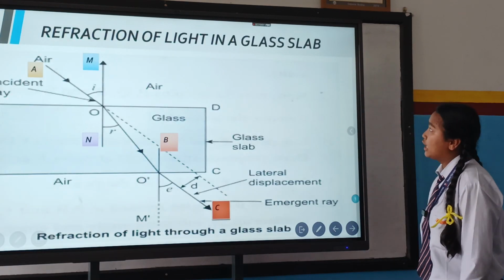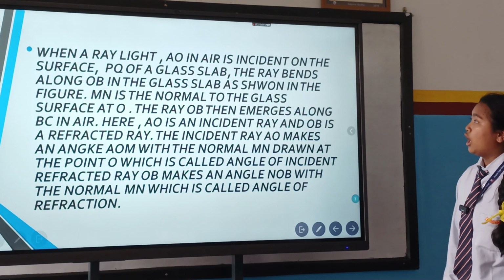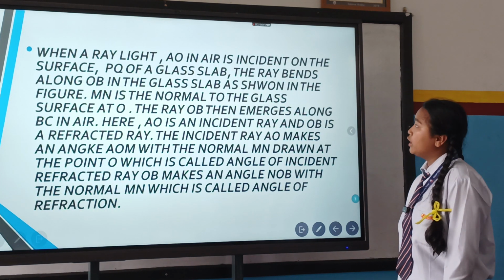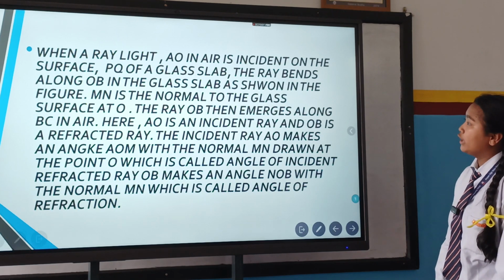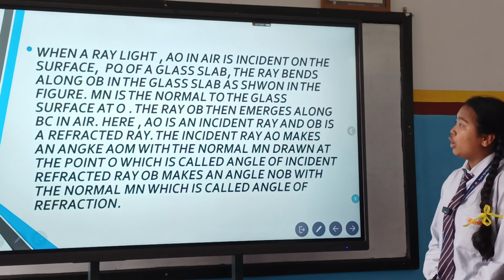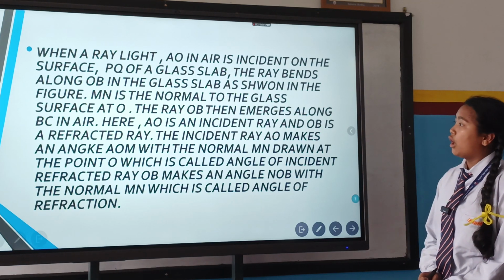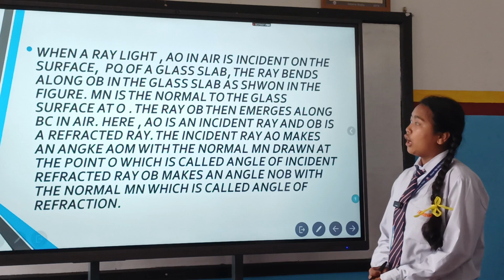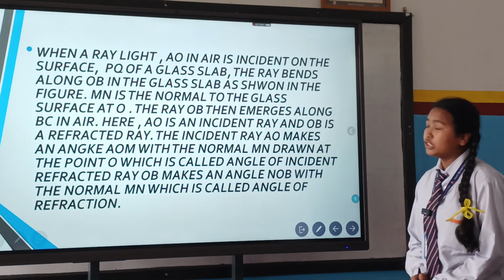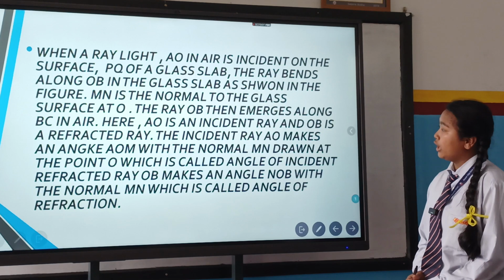Refraction of light in a glass slab. When a ray AO in air is incident on the surface PQ of a glass slab, the ray bends along OB in the glass slab as shown in the figure. MN is the normal to the glass surface.